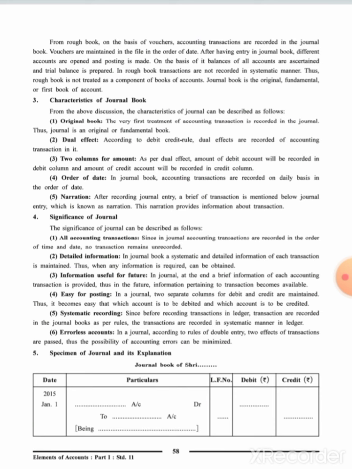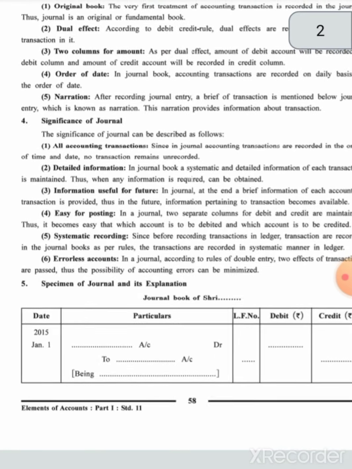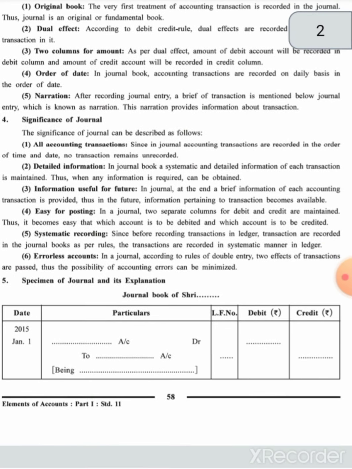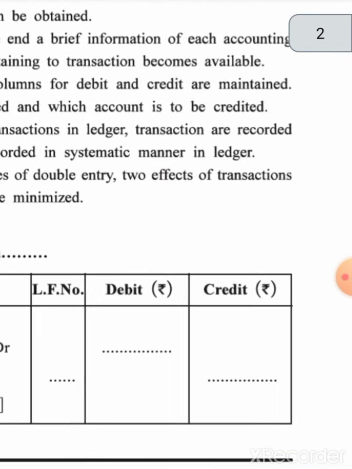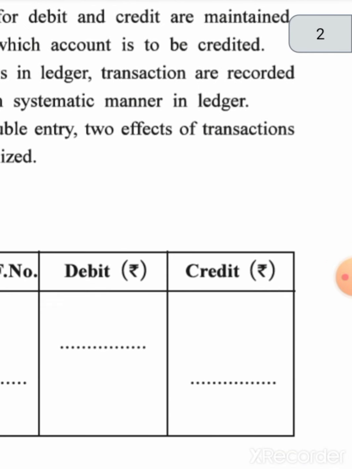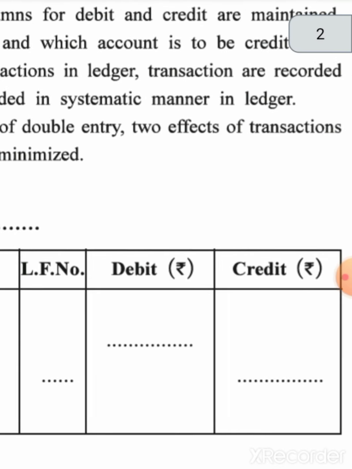The next one is two columns for amount. Two columns for amount means one column is for the debit amount and one column is for the credit amount, which is given in the format you can see over here. The specimen of journal entries is given in your textbook, on page number 58. You can see here that there are two columns, debit and credit.